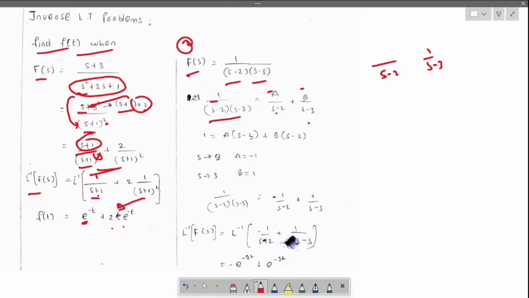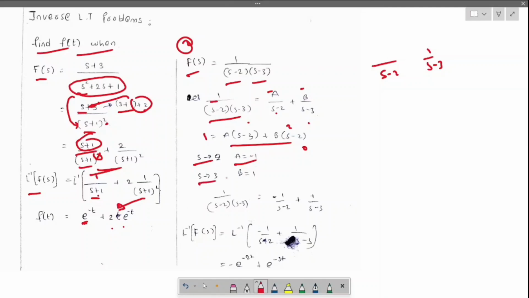Equate it for the numerator. When we equate it here, cross multiply: a into (s minus 3) plus b into (s minus 2) is equal to 1. Put s equals 2. When we put s equals 2 here, one term becomes 0 and the other becomes minus 1. Then when we calculate, you will get a equals minus 1.